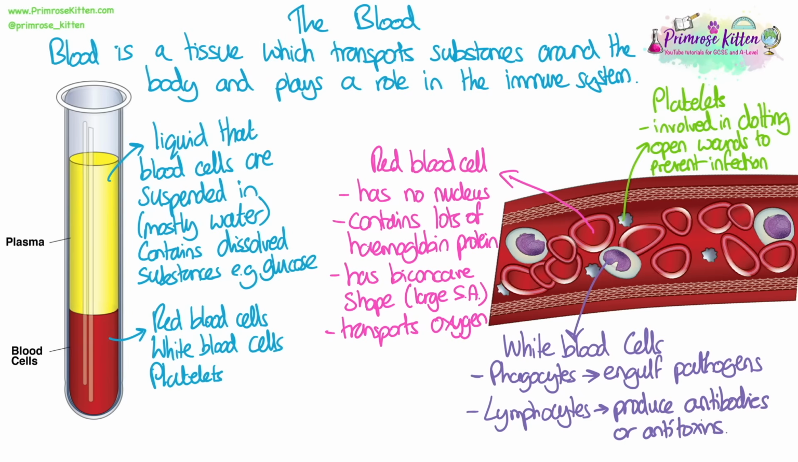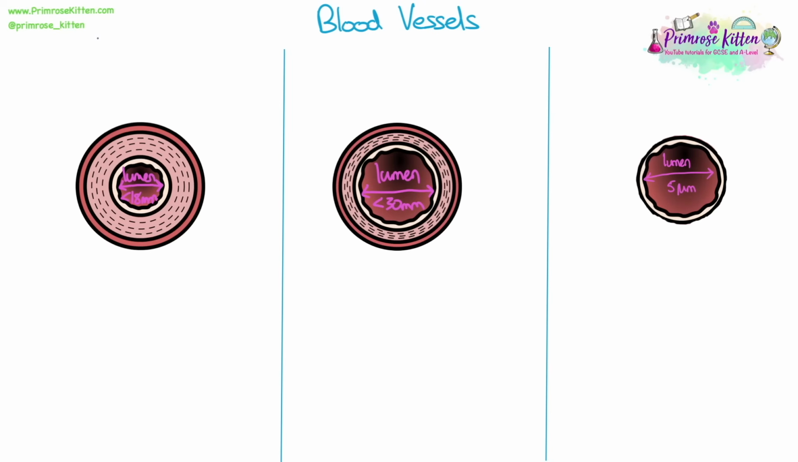There are 2 types of white blood cells: phagocytes, these engulf pathogens, and lymphocytes. These produce antibodies or antitoxins. Both of these defend the body from pathogens and prevent you from getting sick, so they play a part in the immune system. We need to know the 3 different types of blood vessels and how their structure relates to their function.